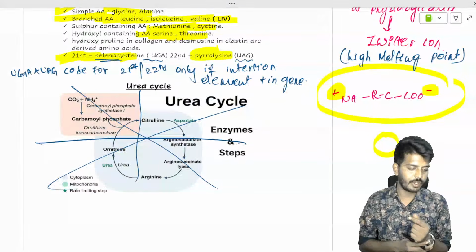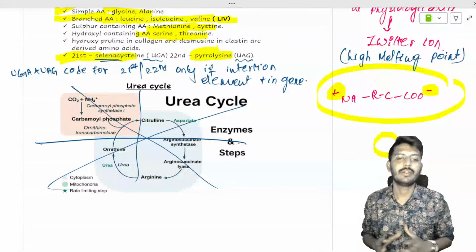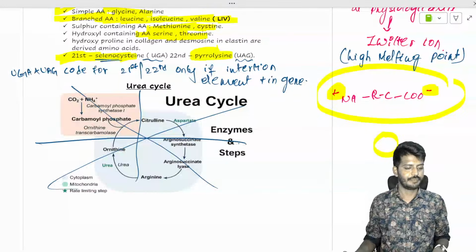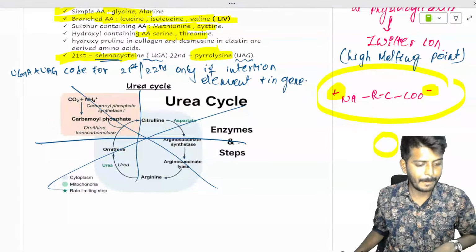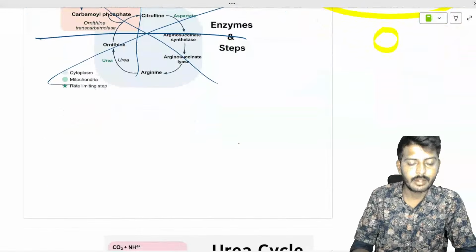Okay, but before going to the different image, first let's try to understand how our body handles proteins. Okay, all right. So how our body handles the proteins.